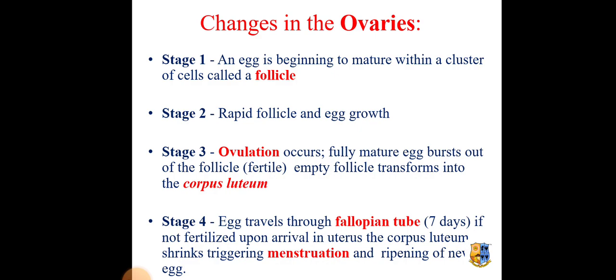Stage 1, an egg is beginning to mature within a cluster of cells called a follicle. On stage 2, there is rapid follicle and egg growth. On stage 3, ovulation occurs, that means the fully matured egg bursts out of the follicle, and the empty follicle transforms into the corpus luteum. On stage 4, the egg travels through the fallopian tube for 7 days. If it is not fertilized, upon arrival in the uterus, the corpus luteum shrinks, triggering menstruation and ripening of a new egg.